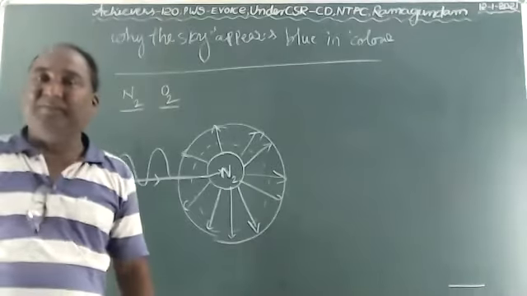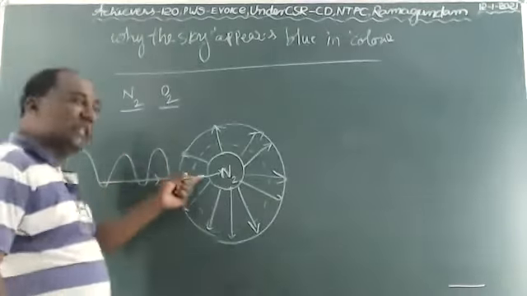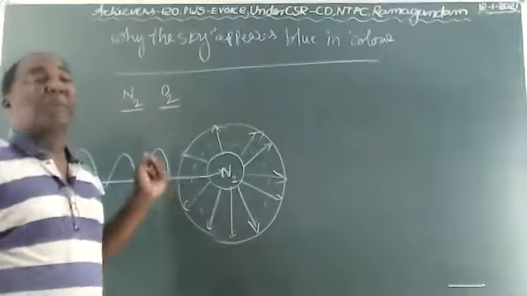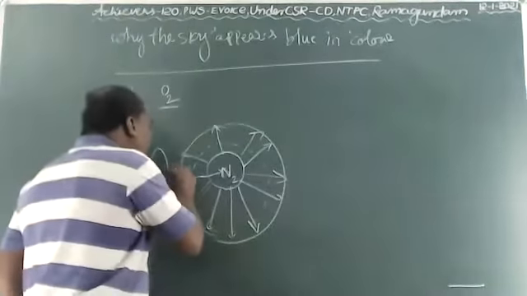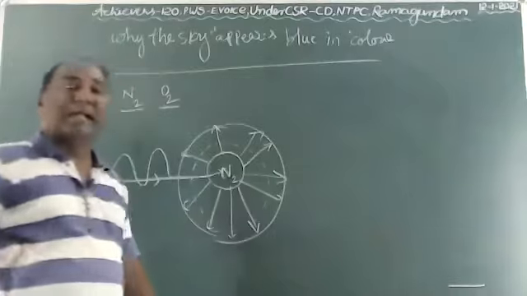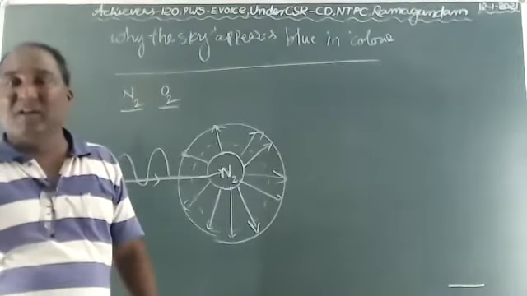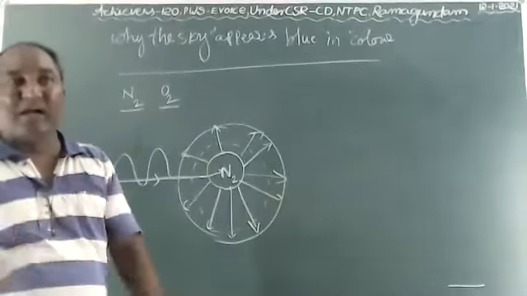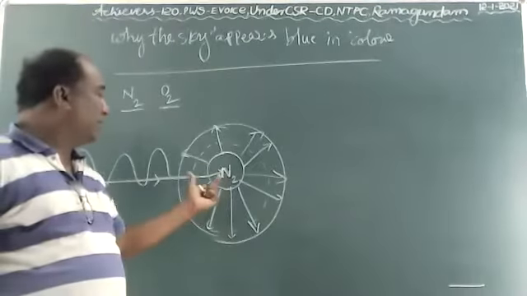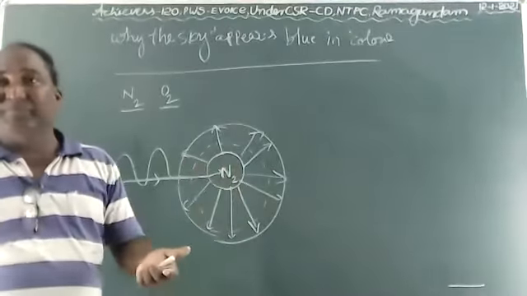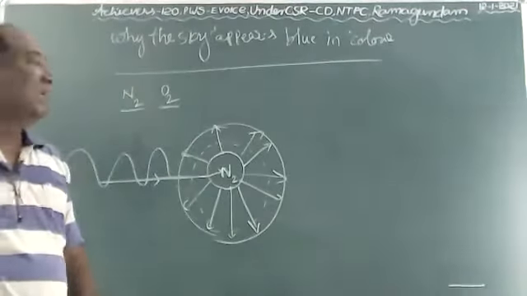Do you understand, children? The remaining colors will also be there in the light from the sources of light. But the remaining colors do not scatter because they are not comparable to the nitrogen. The nitrogen and oxygen will not receive the remaining colors because their wavelengths are different. The blue color wavelength is very small. Okay, children, so this is the main reason why the sky appears blue in color.